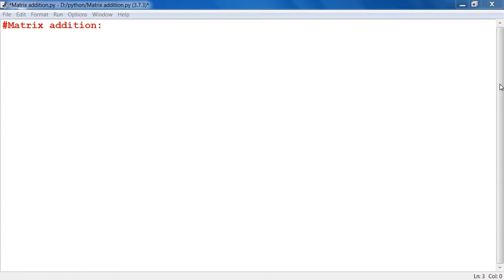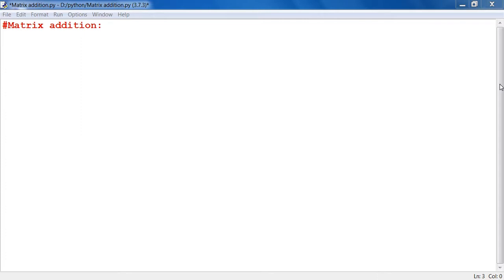Today we are going to write a Python program to add two matrices. For addition of two matrices, the rows and columns of them have to be equal. The ith and jth element of a matrix is added with the same ith and jth element of another to obtain the ith and jth element of the new matrix. So let's see how to do that program.